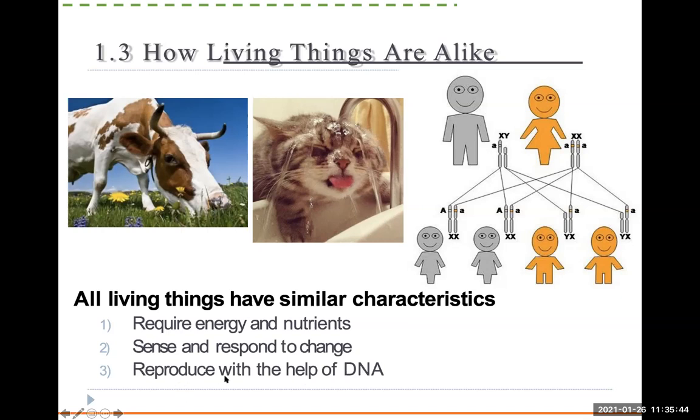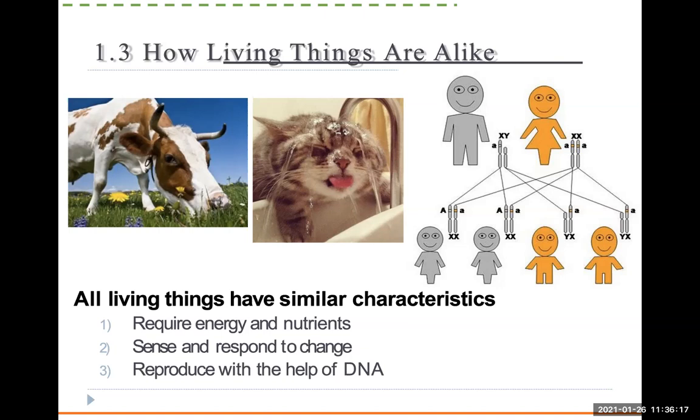Now the question I have for you guys is, tell me if you think bacteria is living or non-living. Living, right? One person said non-living. Bacteria is living. If you brush your mouth at night before you go to sleep, the bacteria are able to multiply in 20 to 30 minutes. So they're going to be increased in number in the morning. So they're able to reproduce.